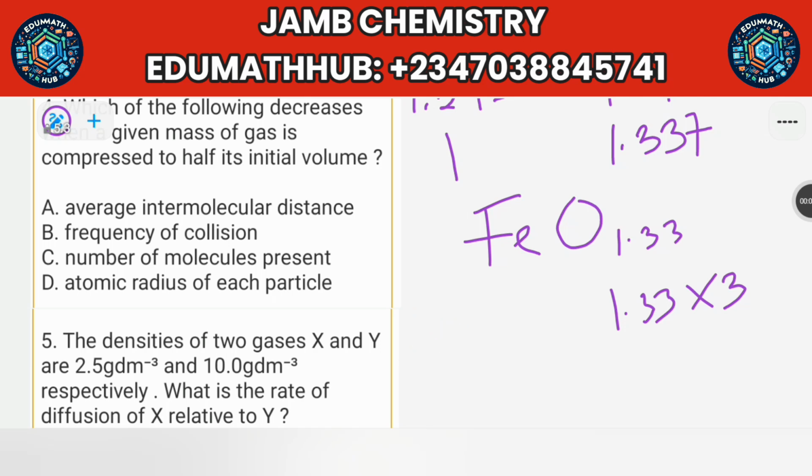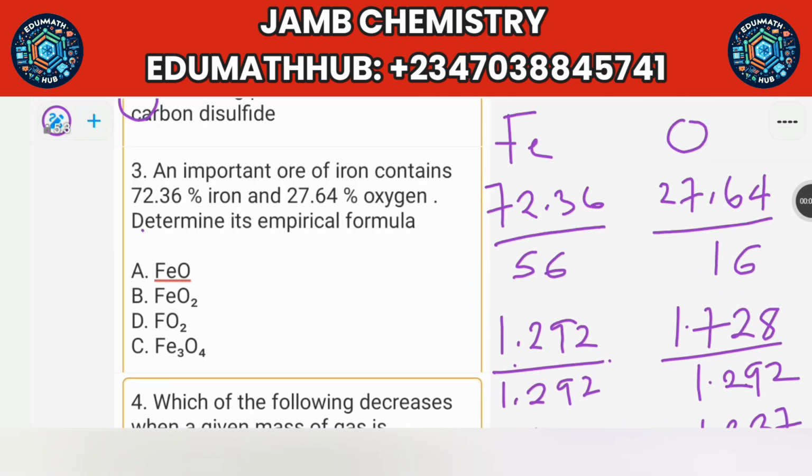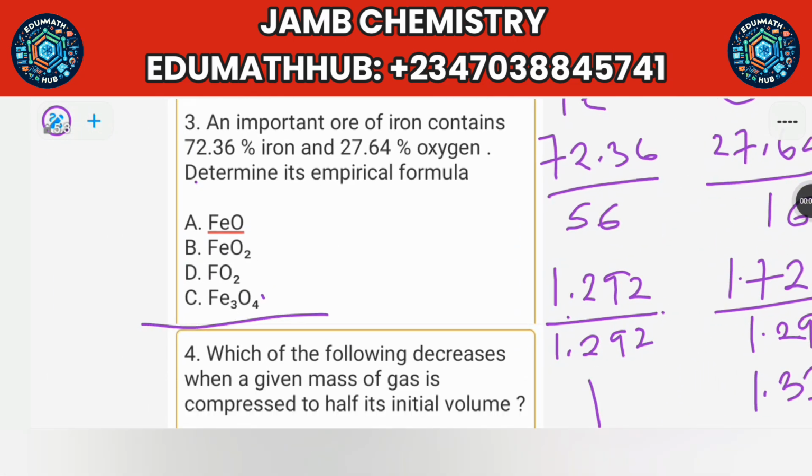So to get the final answer to this question, you are going to use 3 to multiply everything. So you just do this one times 3 and this one, 1.33, times 3. So the final answer will be Fe3O. 1.33 times 3 will give you 3.999, which is 4. So Fe3O4 is the final answer. Okay, so go and check it in the options. So the answer is option C here. That's the answer. Let's check the next one.